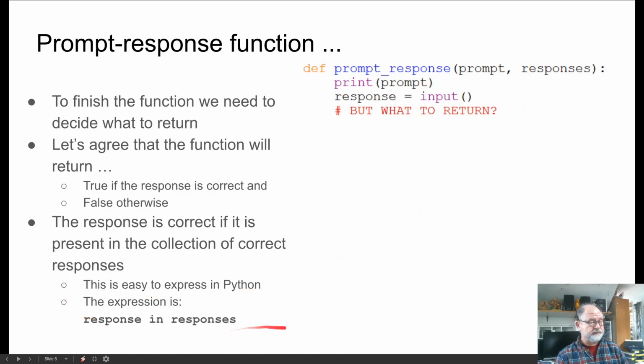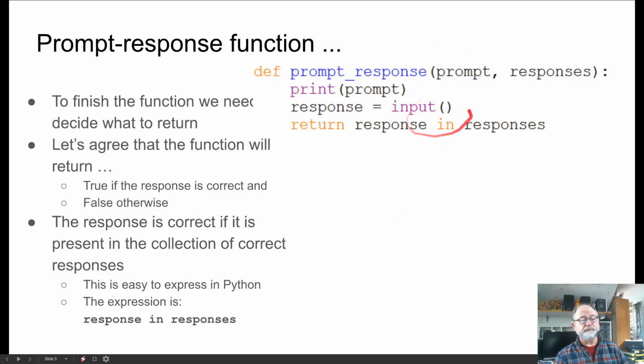Expressing this in Python is easy. The expression would be response in responses, which means here we would just return this. So we would print the prompt that we're given, we would obtain a response from the user, and then we would compare that response to the list of responses that were given, and we would return whether the response is part of that or not.